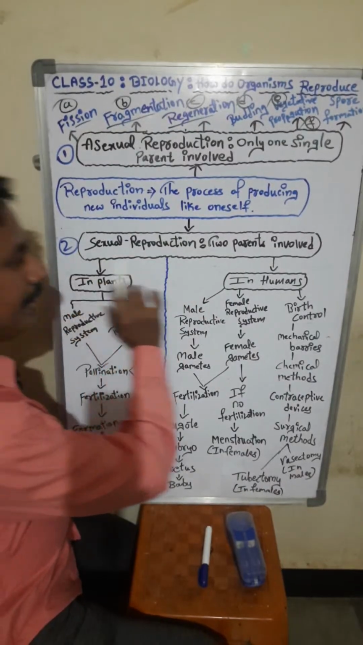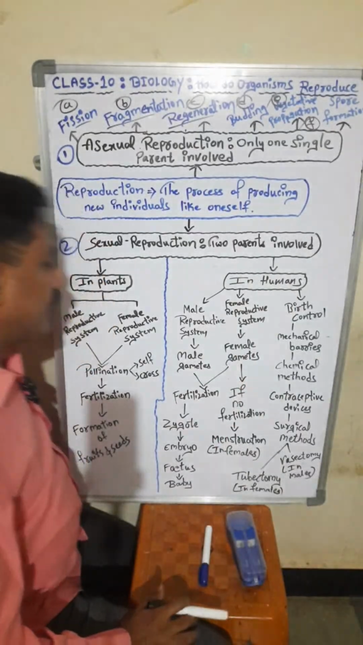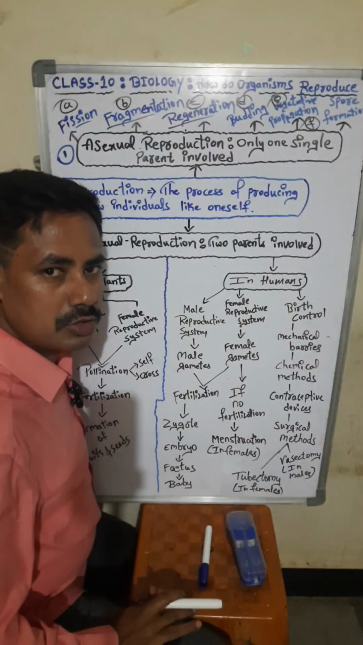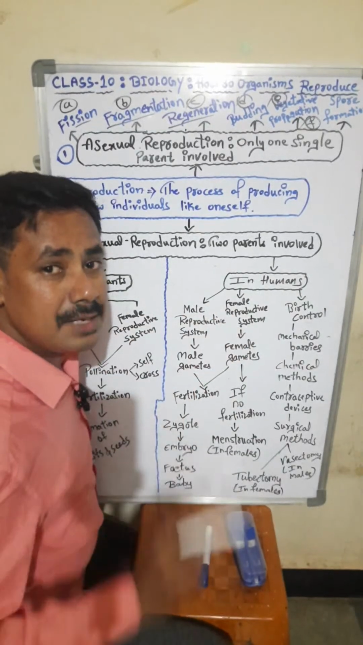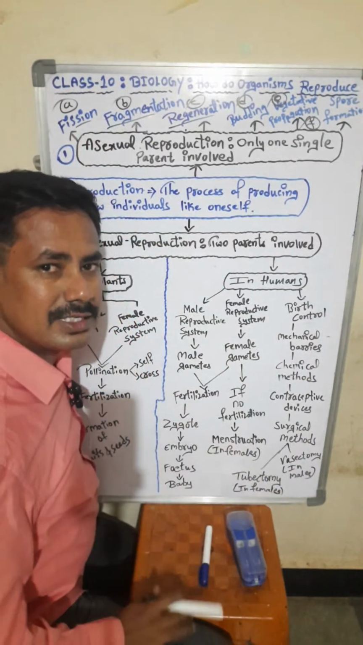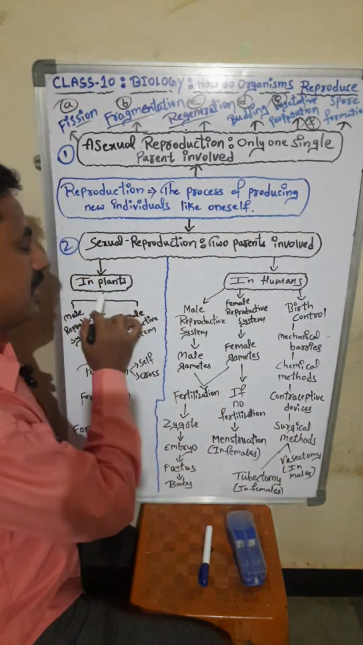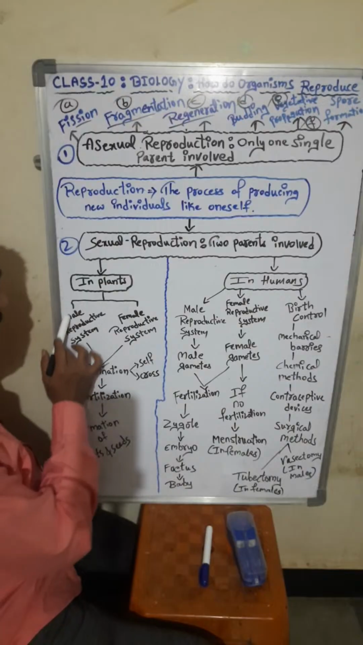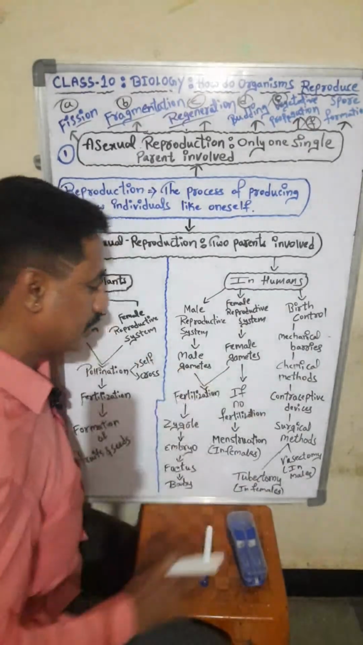Next, in sexual reproduction, students, as already told you, two parents are involved. We are going to study this in plants in this chapter, and in human beings. Sexual reproduction not only occurs in plants and human beings, but in many animals, a variety of organisms. But in your class 10 syllabus, they have given plants and human beings. In plants, we are going to study the male reproductive system and the female reproductive system.